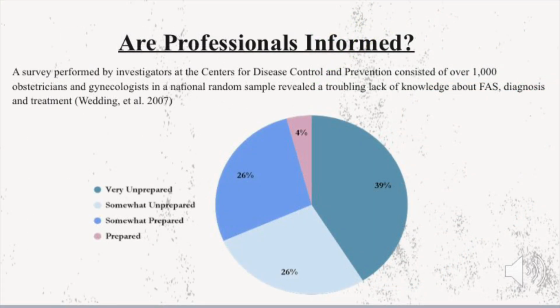There was a survey conducted by the CDC where they asked over 1,000 professionals how prepared they were to identify children with fetal alcohol syndrome or other alcohol-related disorders. And in this pie chart, you'll see the level of preparedness and percentages.